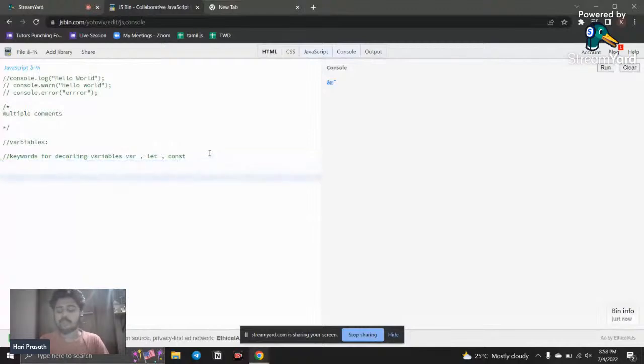I said that we can declare a variable by using these three keywords. So first I'm going to use the var keyword and declare a variable. How can I do that? I want to write var, which is a keyword, and then I need to give a unique name, a unique identifier, for the variable.